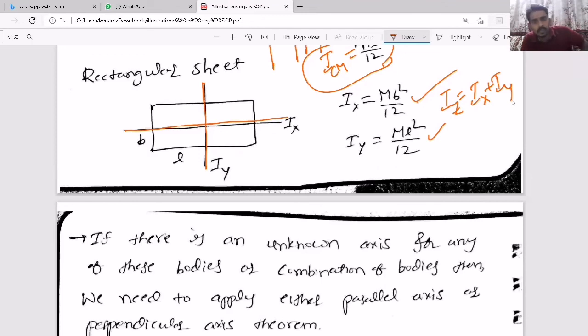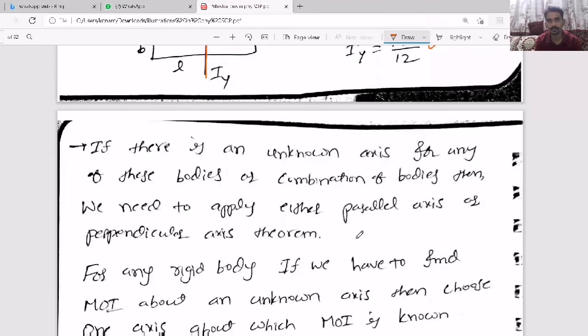For a plane body, if you know the moment of inertia about the x axis and y axis, which are in the same plane as that of the object, then the moment of inertia about the perpendicular axis, that is the z axis, will become the sum of the x and y moments of inertia. So these are the two important theorems based on which they will ask questions.